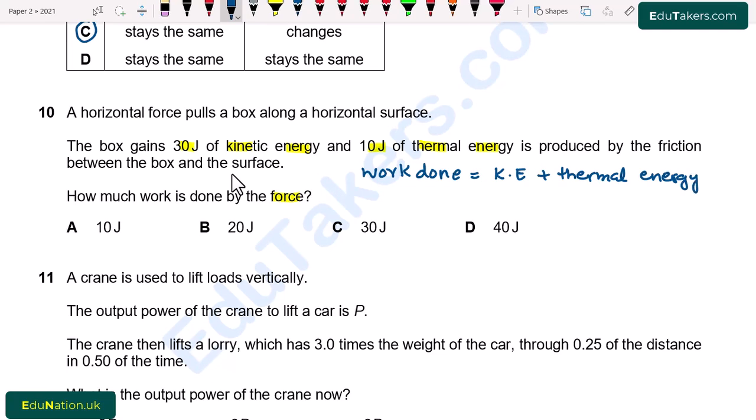The value of kinetic energy is given as 30 joule plus thermal energy is 10 joule. So the work done will be equal to 40 joule. From here, option D is correct.